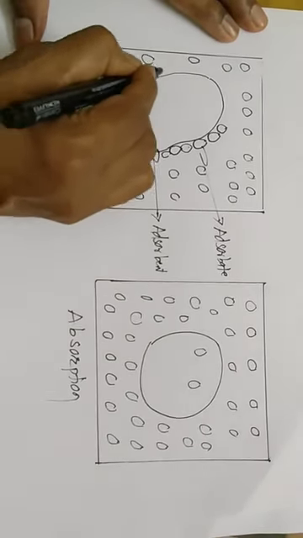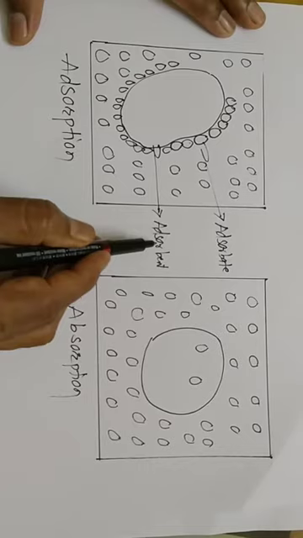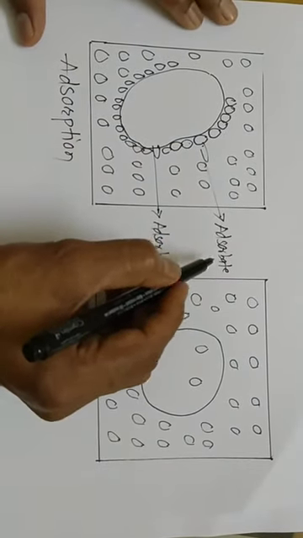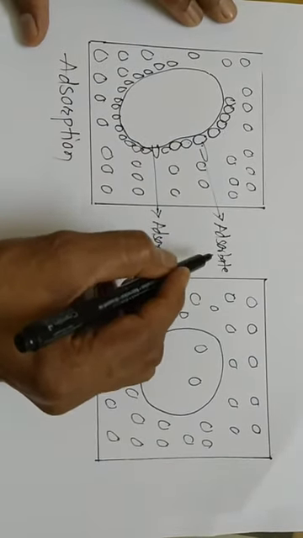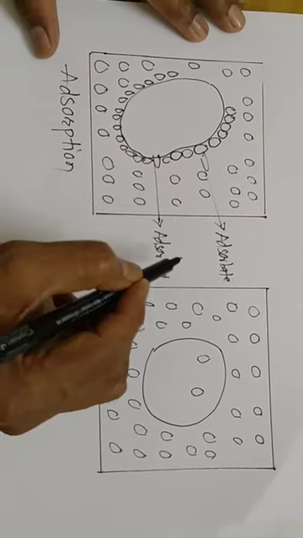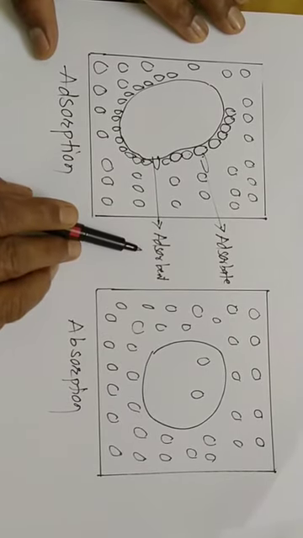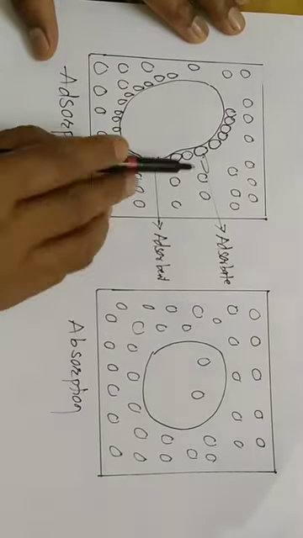The colored substance gets adsorbed on the adsorbent, and this colored substance is called the adsorbate. The substance on which adsorption takes place is called the adsorbent, and the substance that is adsorbed is called the adsorbate.